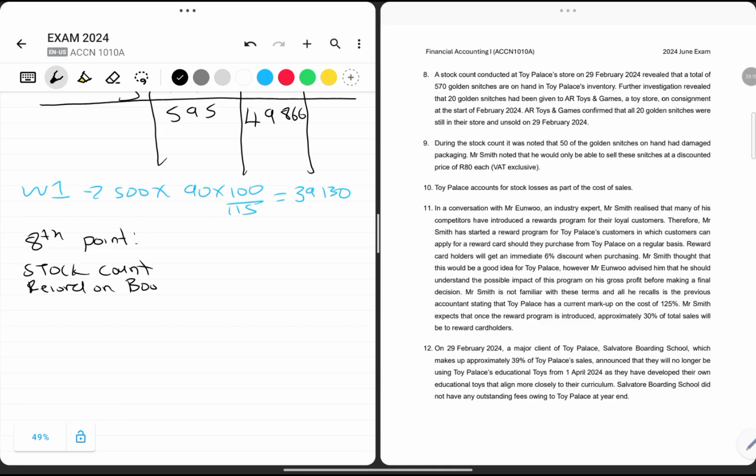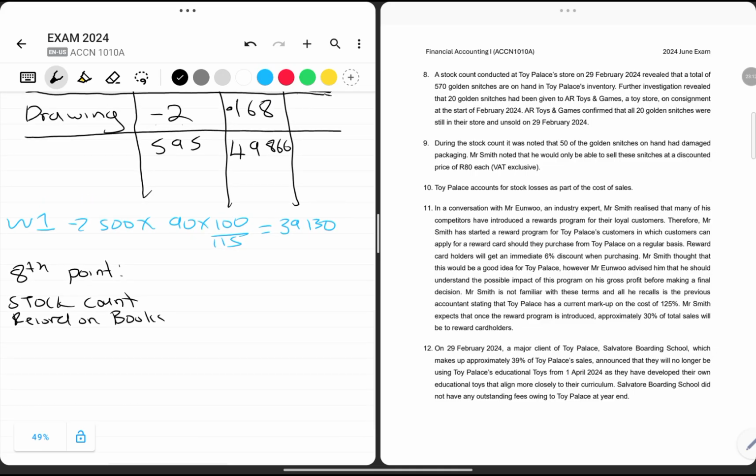Currently on our books, we have 595 units, but according to the stock count, we have 570. And we also know that the 20 snitches we have given to AR Toys to be sold on consignment are still existing, which means according to the full stock count analysis, we have 590 units.